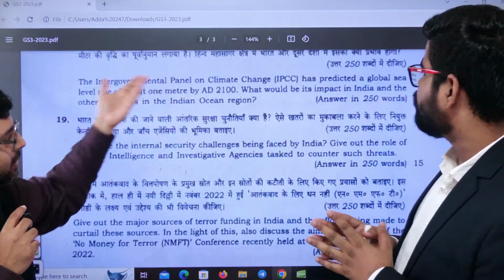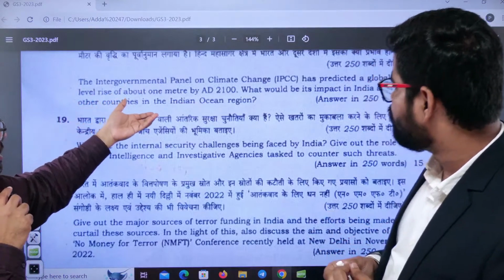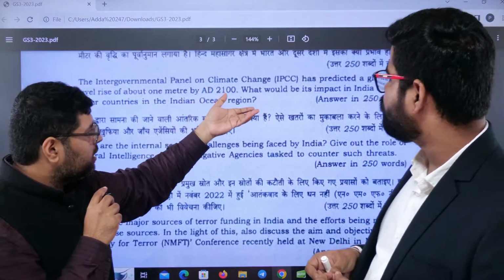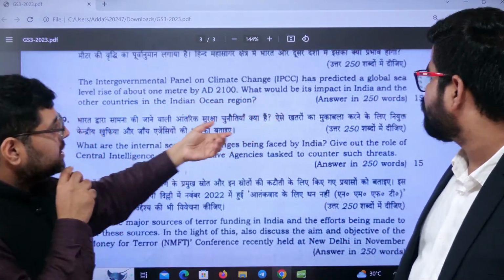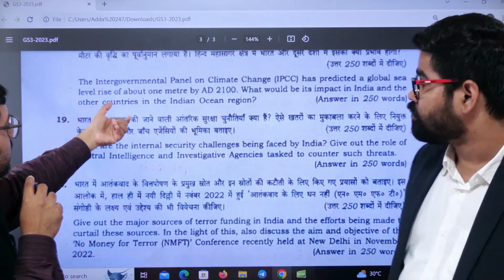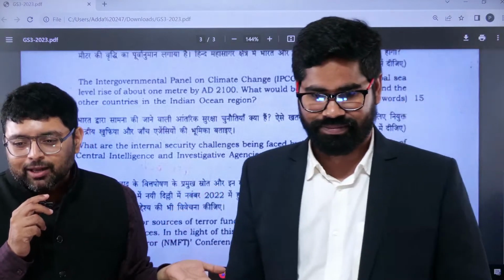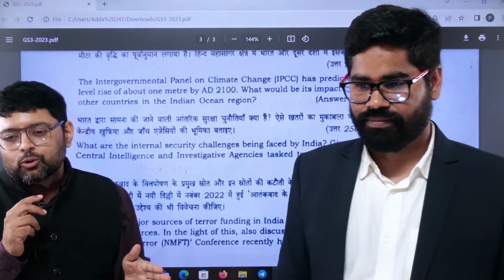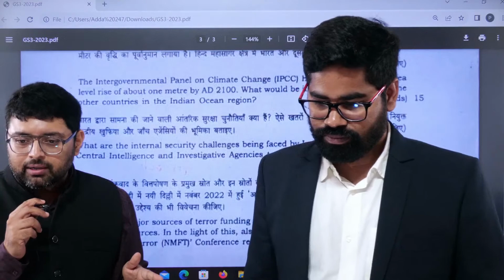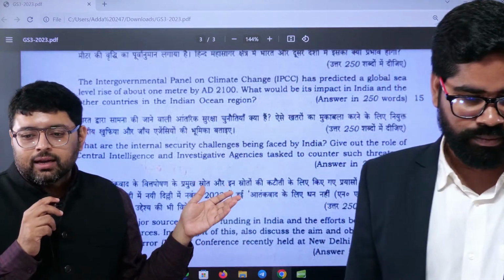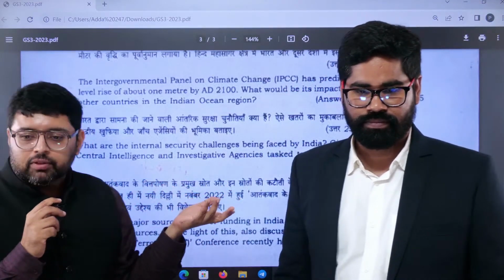So they have already predicted in the past that global sea level will rise about 1 meter by 2100 AD. What would be its impact in India and other countries in the Indian Ocean region? So no doubt, when water level is rising, we are going to sink. In our case, our coastal areas are the first to get impacted, whereas in island countries, or whatever islands we have, they are going to be impacted.